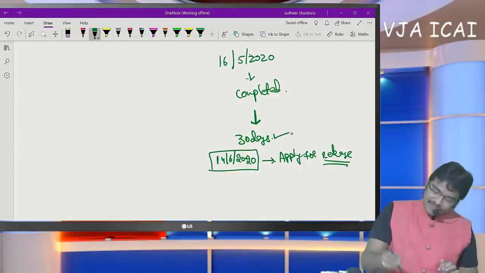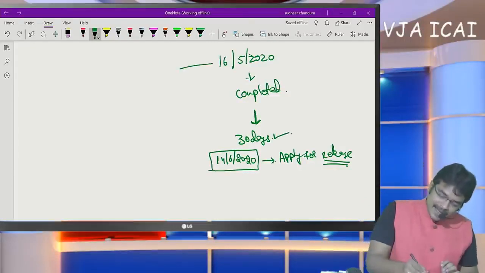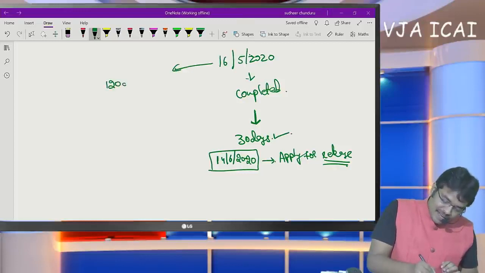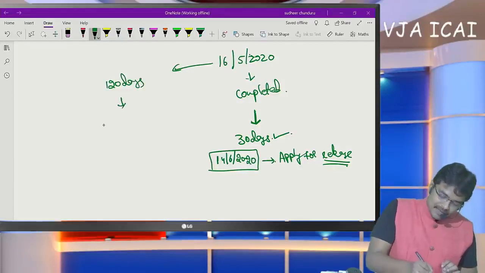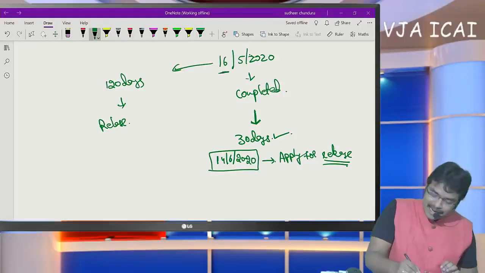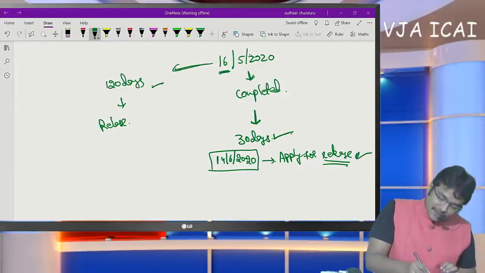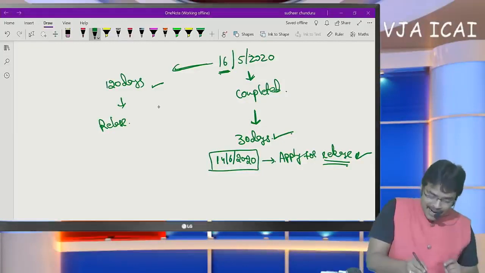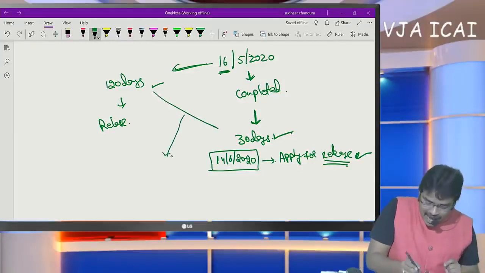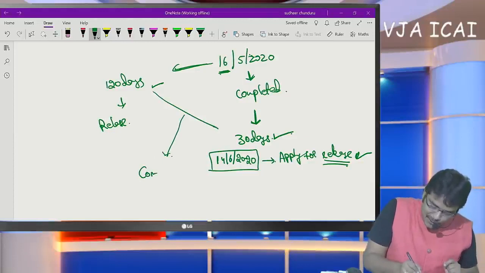Within 30 days, if the SSE applies, then within 120 days they are going to release. This 120 days should be calculated from this date. If the SSE applies within 30 days to release the asset, the department releases the asset within 120 days, provided in this gap the SSE has to give complete explanation.